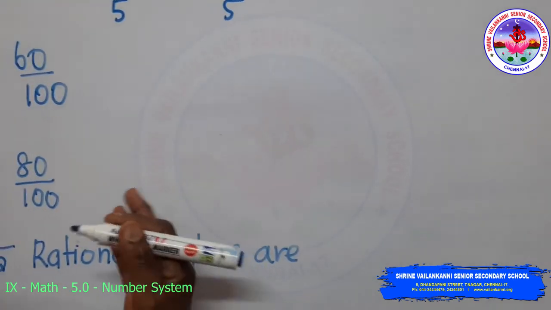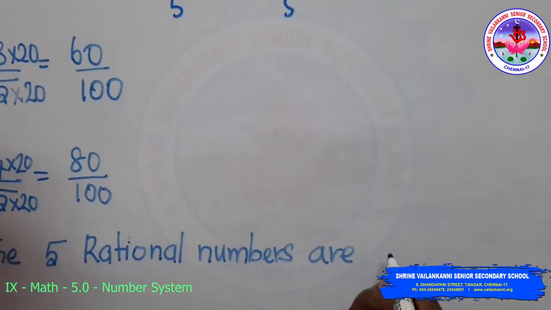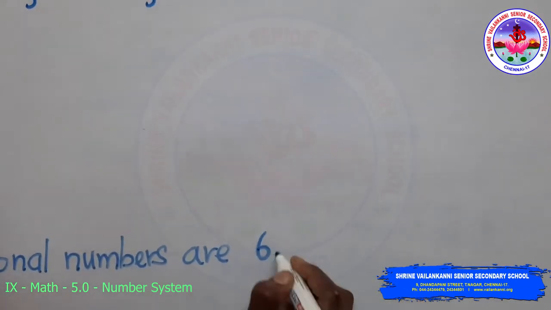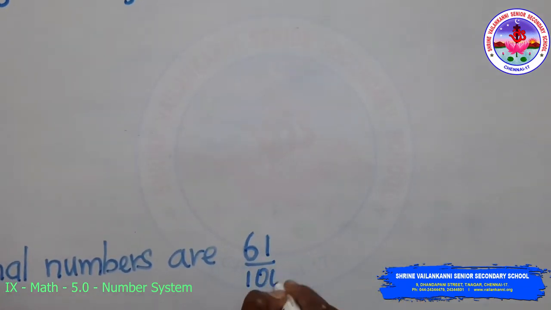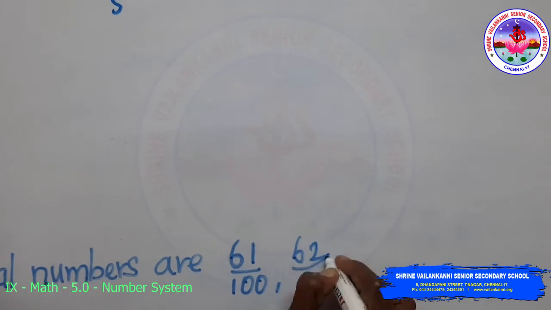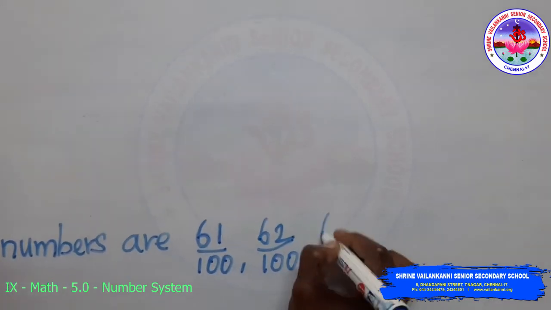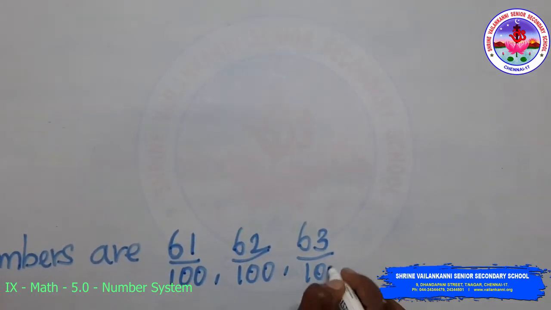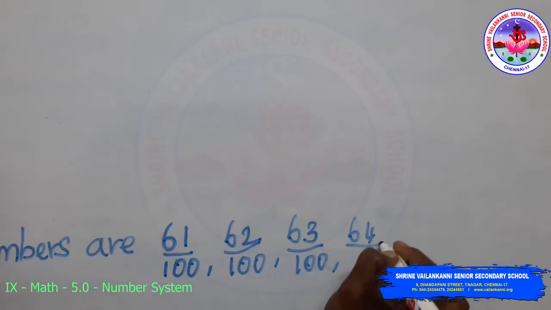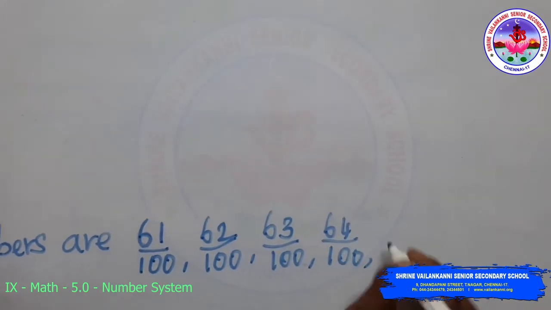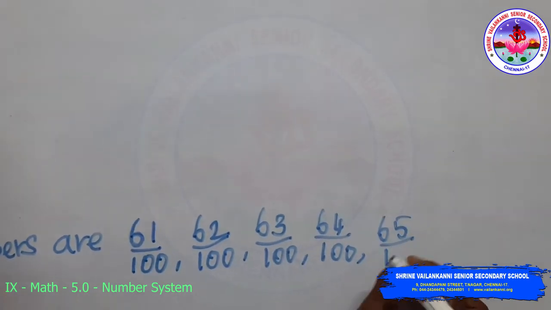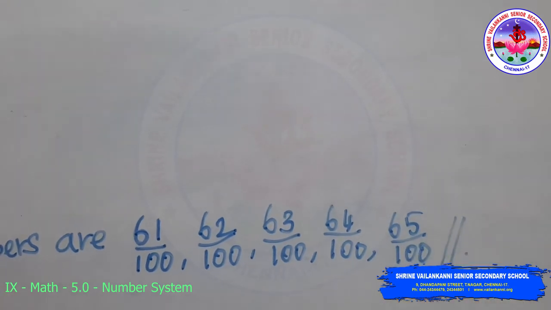So you can choose any number in between. I am selecting from the beginning: 61 by 100, 62 by 100, 63 by 100, 64 by 100, 65 by 100. Hence proved.